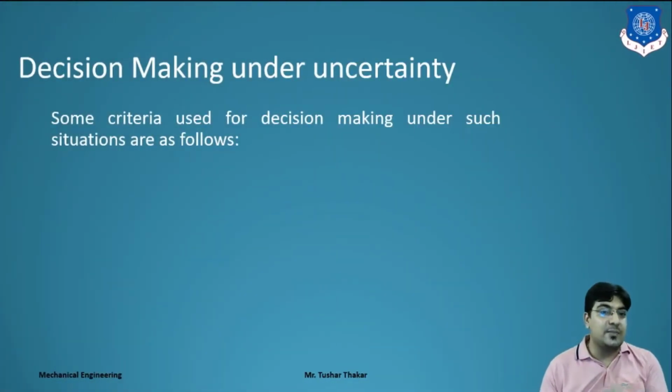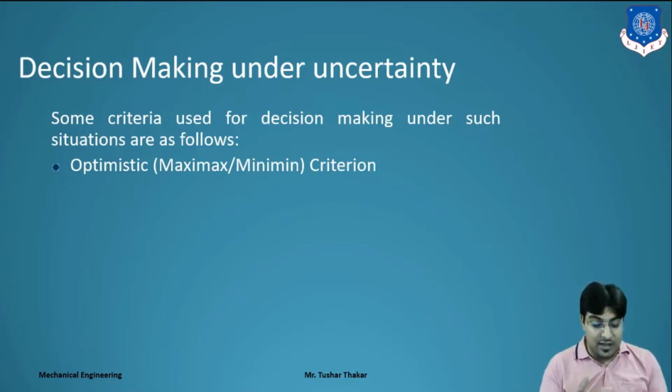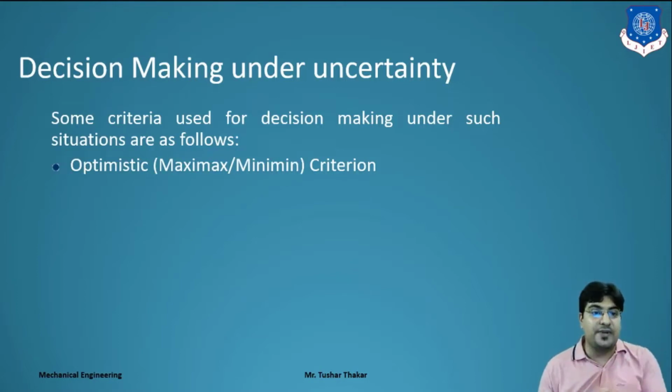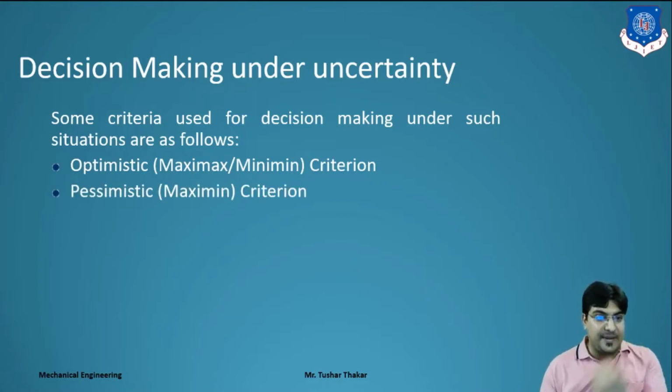Next are some criteria used for decision making under uncertainty; for uncertainty we have to follow some criteria, right? The first is the optimistic criterion, that is maximax. Next one is the pessimistic criterion, that is maximin.